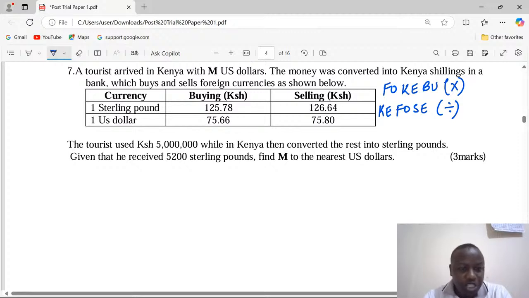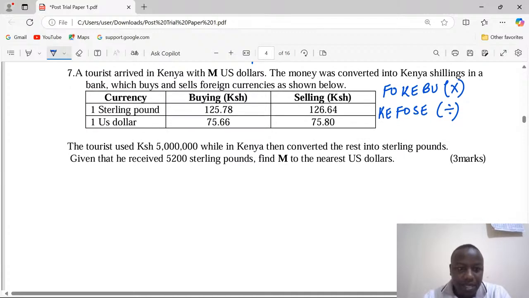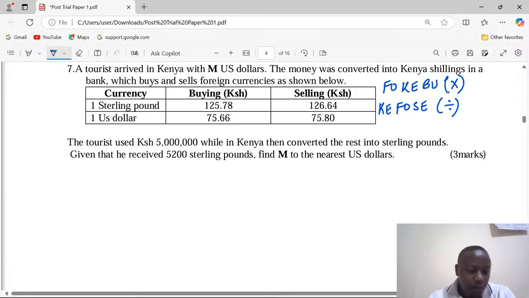If the tourist converted everything into Kenya shillings once he arrived in Kenya, then the balance they got as sterling pounds, when they went to the bank with a given Kenya shillings balance and wanted sterling pounds, was converted and they were given 5200 sterling pounds.